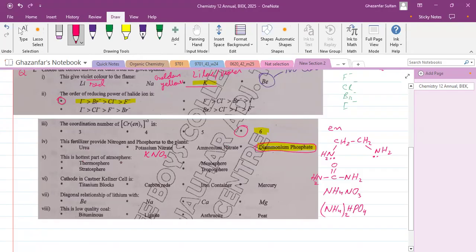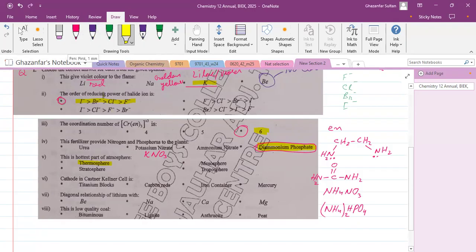Now, this is the hottest part of the atmosphere. So we should remember that the hottest part is the thermosphere, where the temperature rises up to 1200 degrees Celsius.